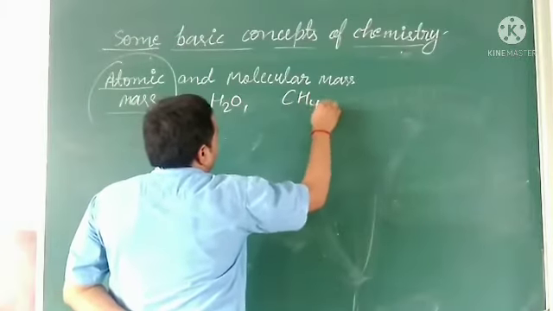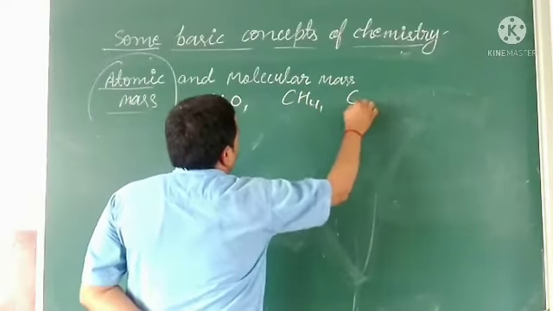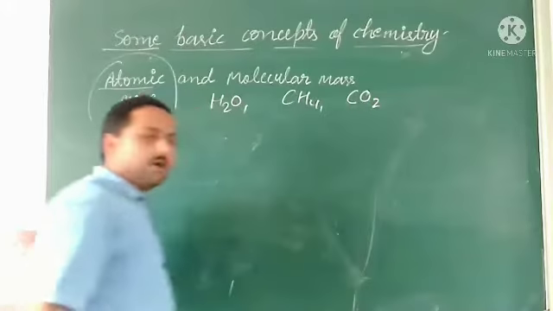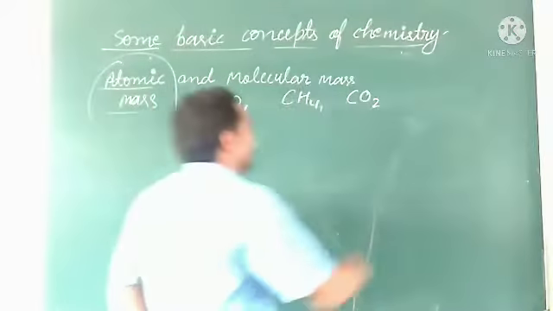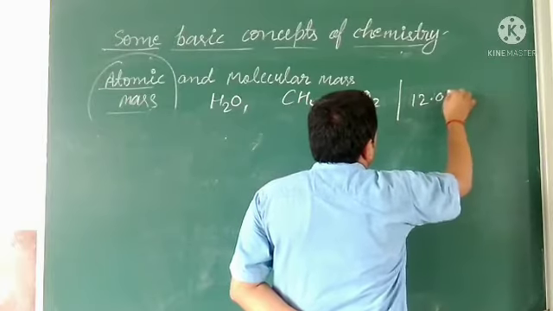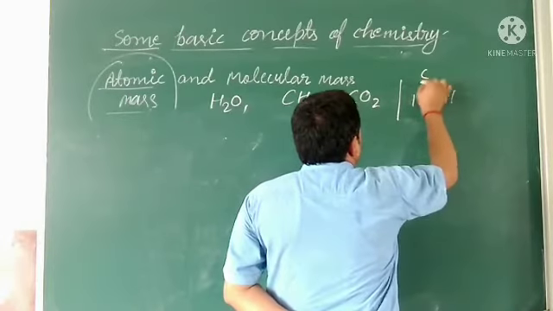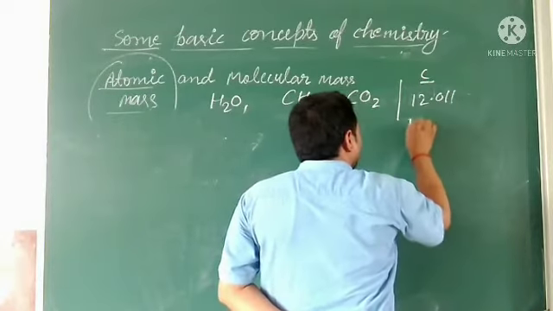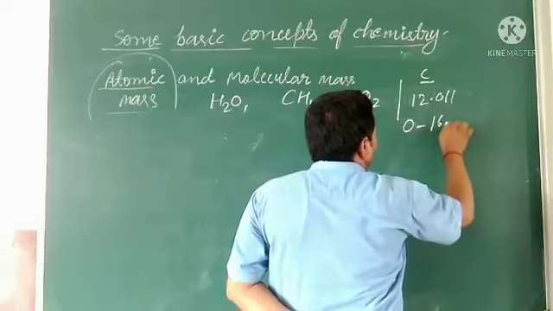CH4 molecule we will take, and CO2 we can take, because AMU values we have calculated. For carbon we have calculated 12.011. For oxygen we have calculated 16 AMU.